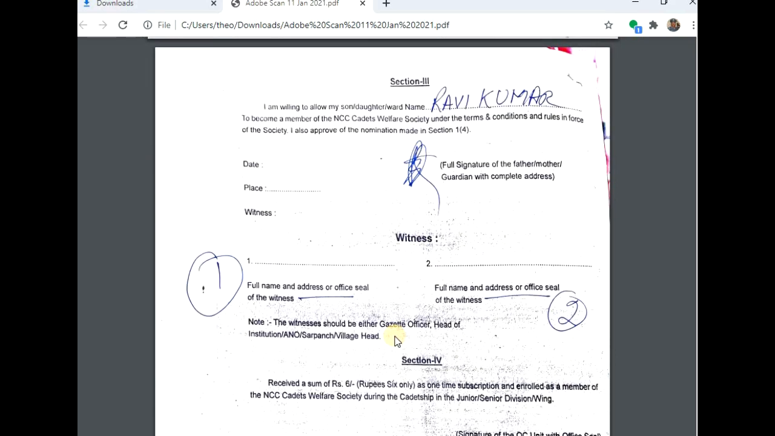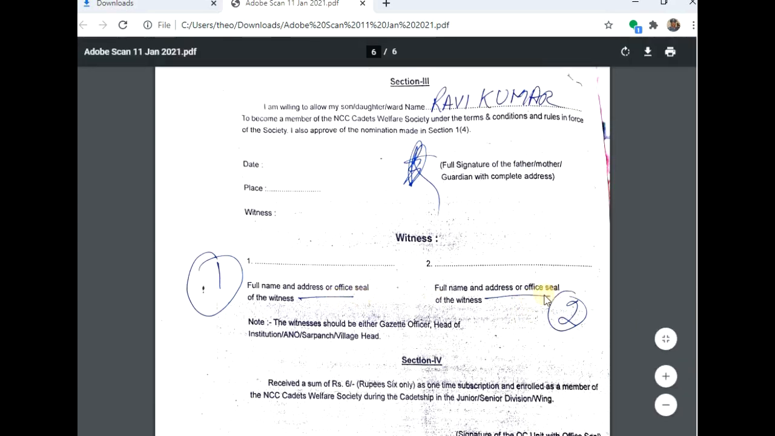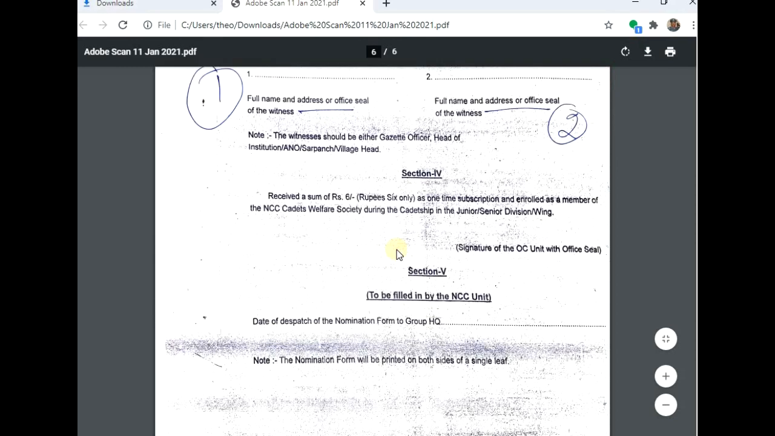Now these two witnesses must have their office seal. It may be a lecturer, a doctor, your municipal council, it may be anyone who has an office seal. It is written, witness should be gazetted officer, head of the institution, ANO, sarpanch, village head. So this part is again important. If you do not get a signature with seal, it is invalid. And your form is completed.